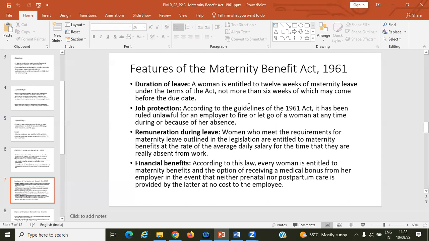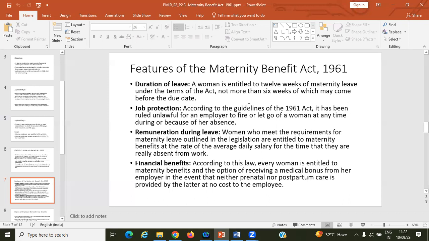The remuneration during the leave. During the leave, women who meet the requirements for maternity leave outlined in the legislation are entitled to maternity benefits at the rate of the average daily salary for the time that they are actually absent from work. So there is a rate for that employee for the compensation, the remuneration, the bonus, what the person is getting during the leave.